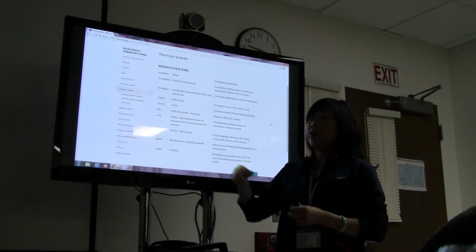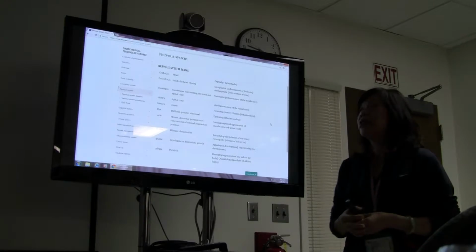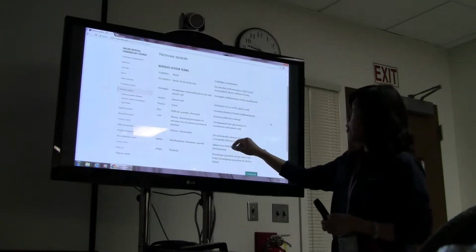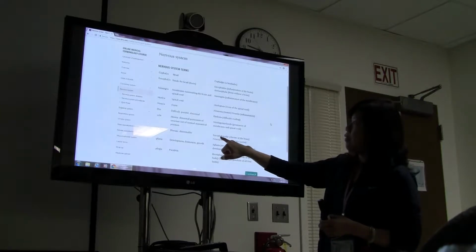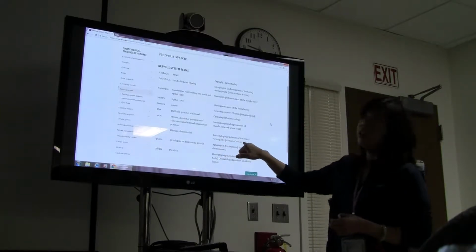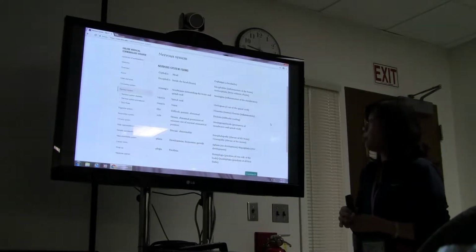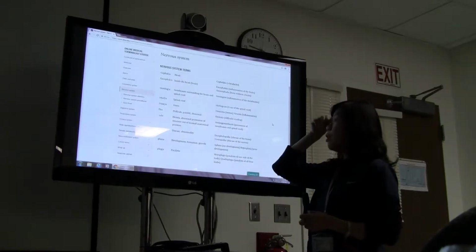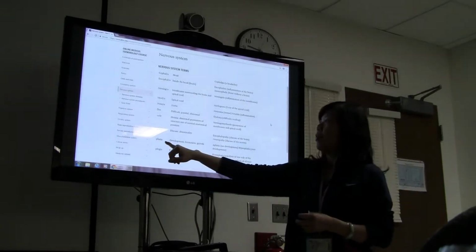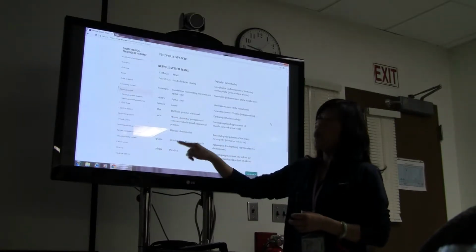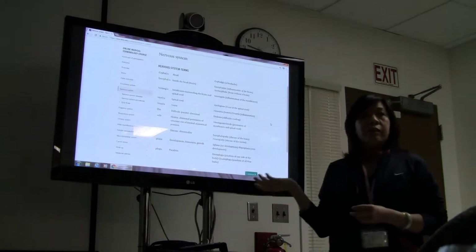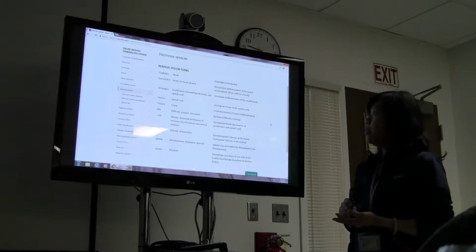Pathy, disease. Pathologist, study of the disease. Encephalopathy, disease of the brain. So en is inside, cephalo is the brain, pathy, disease. So disease inside the brain. Neuropathy, disease of the nerve. Plasia, growth, development. So dysplasia means abnormal growth, abnormal formation.